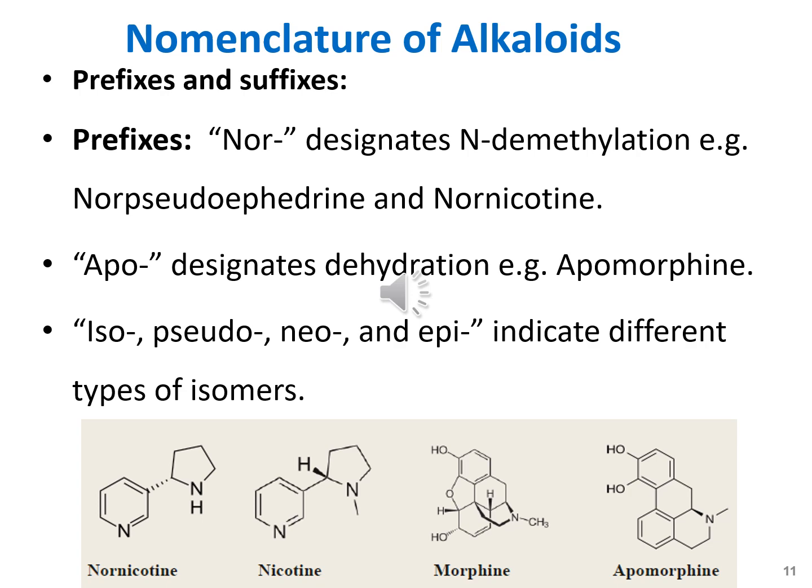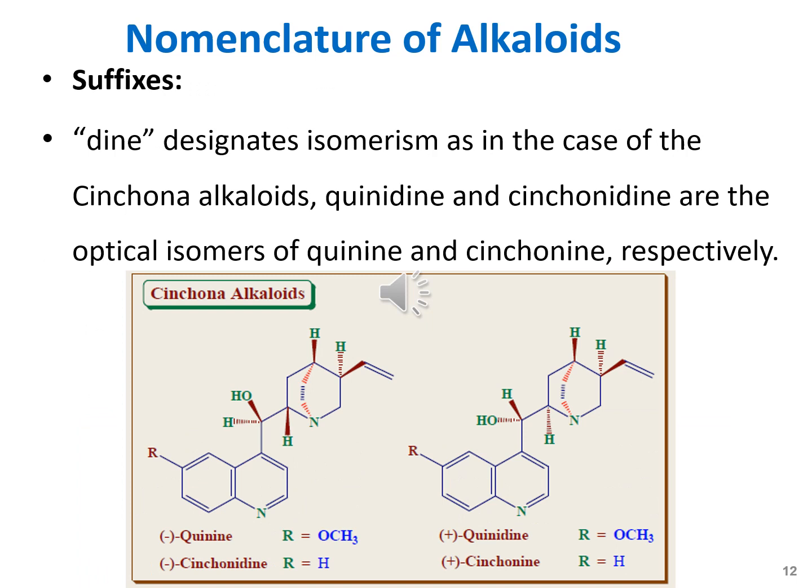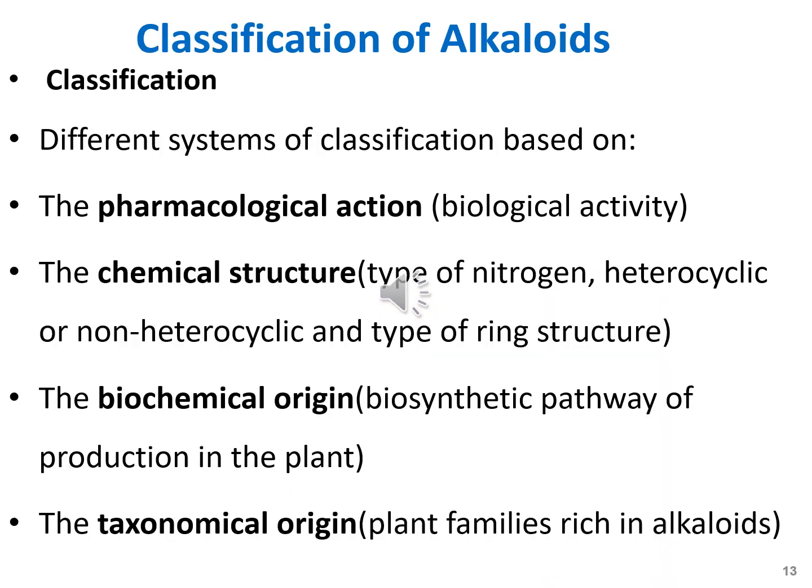Suffix "dine" represents the dextrorotatory and levorotatory isomers of the same alkaloids. For example, as in the case of cinchona alkaloids, quinidine and cinchonidine are the optical isomers of quinine and cinchonine respectively. There are many different types of classifications of the alkaloids.